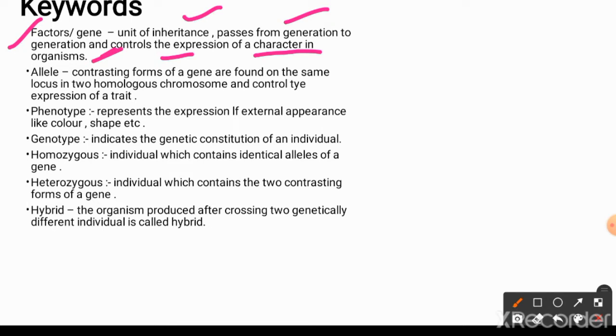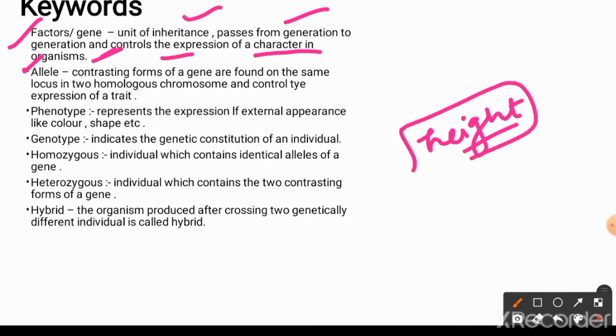in a particular organism. What are alleles? For example, I am saying here that I passed on my height to my child. So here I am talking about a particular character, that is height.